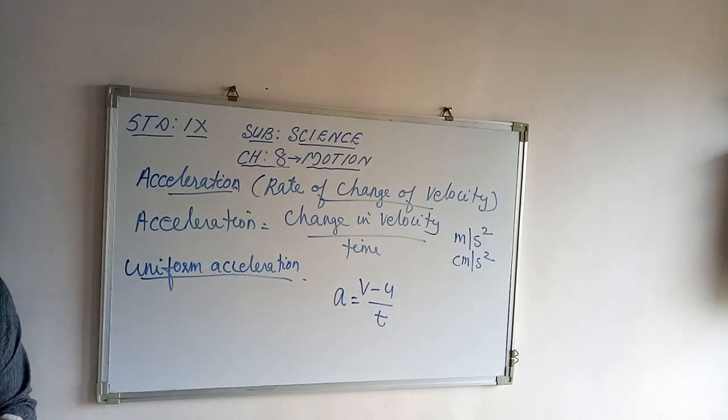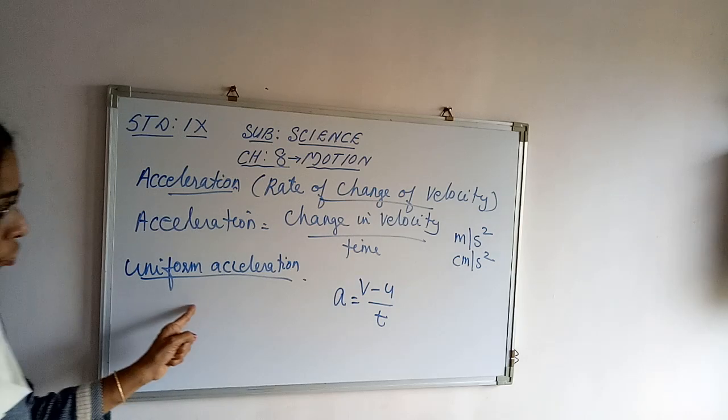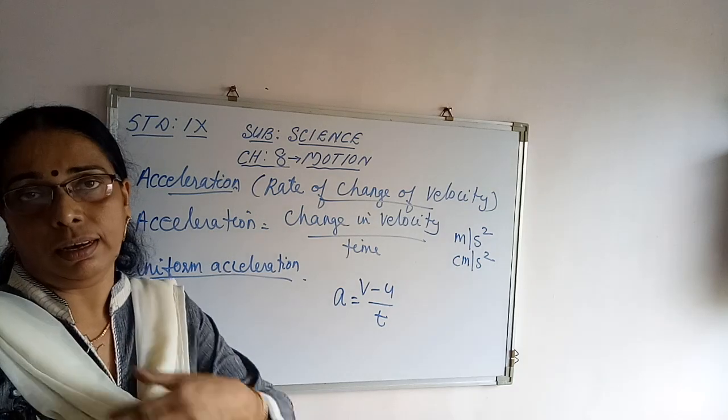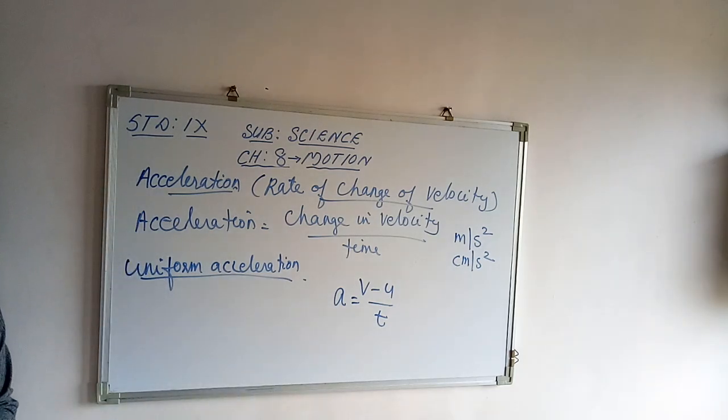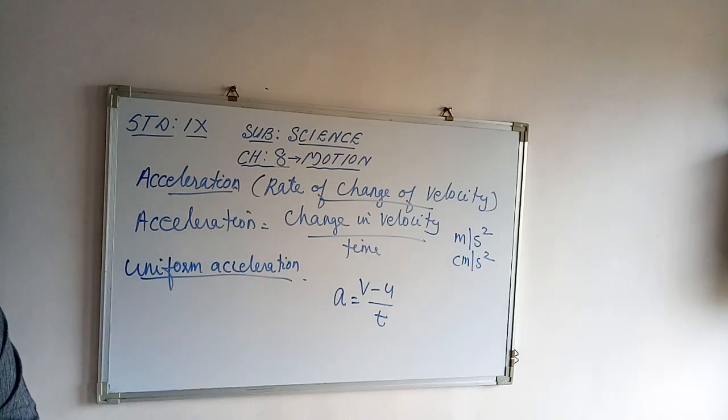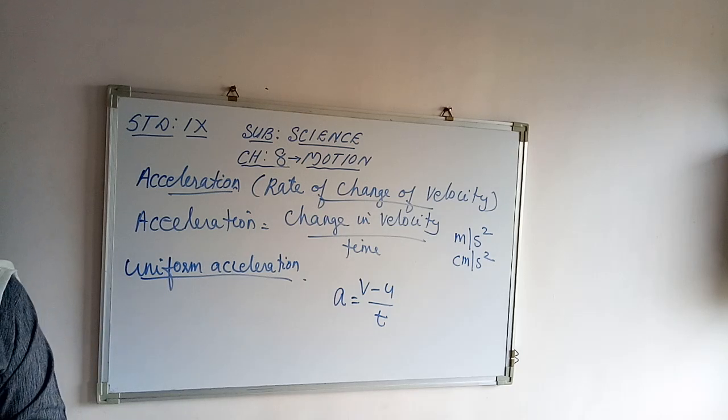The motion of the object should be in a straight line, and the velocity increases or decreases by equal amounts in equal intervals of time. Then the acceleration is called uniform. An example of uniform acceleration is any object falling downwards, that is, freely falling bodies.